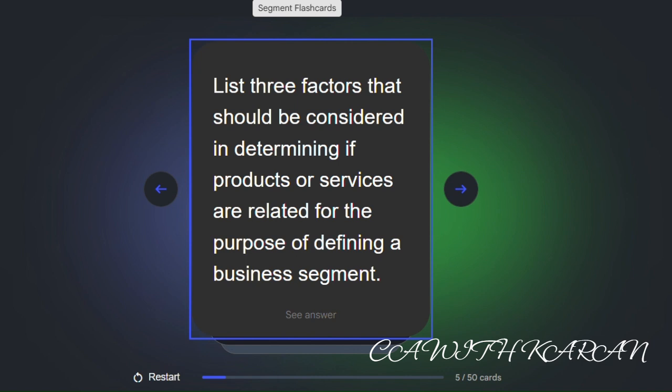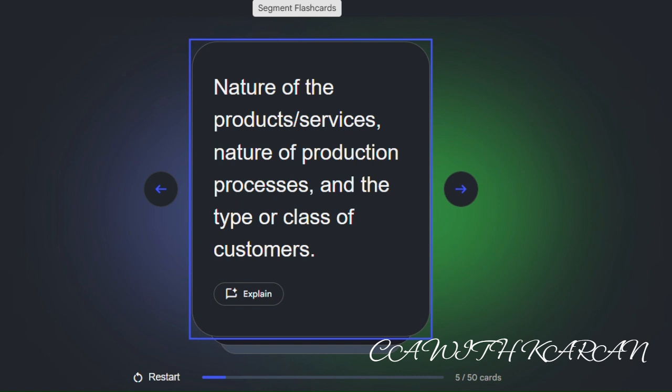List three factors that should be considered in determining if products or services are related for the purpose of defining a business segment. Nature of the products or services, nature of production processes, and the type or class of customers.